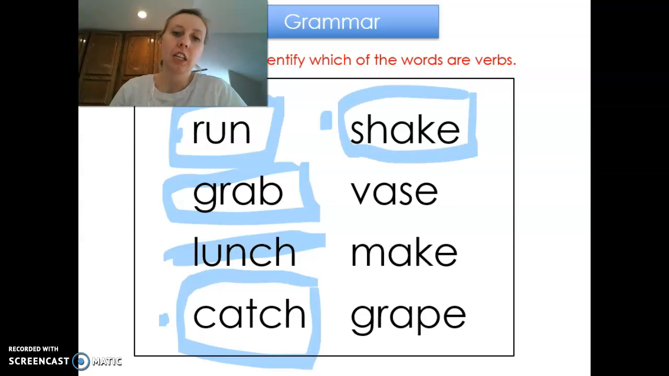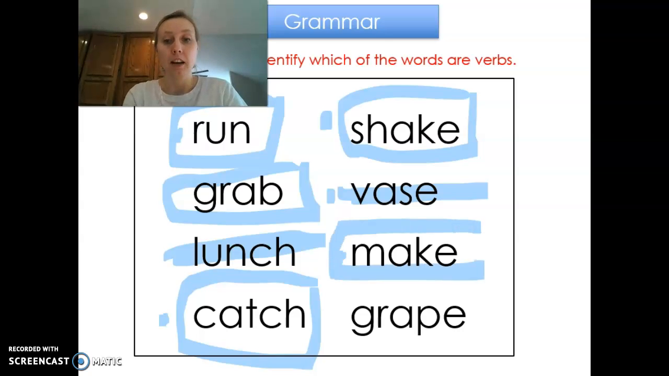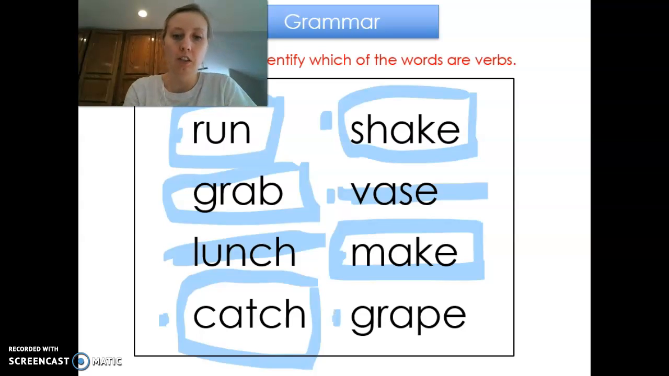Now this one's a little tricky. If you're thinking of like a milkshake, that's a thing. That's a noun. But shake, like you shake the snow globe to see the snow, that's a verb. Okay, vase. 3, 2, 1. Nope, that's a noun. That's not a verb. Make. 3, 2, 1. That would be a verb. I can make something. Something I do. And last one, grape. 3, 2, 1. Grape is a thing. It's a noun.